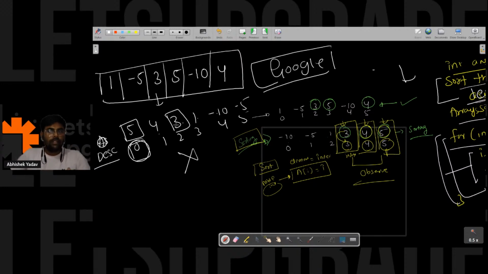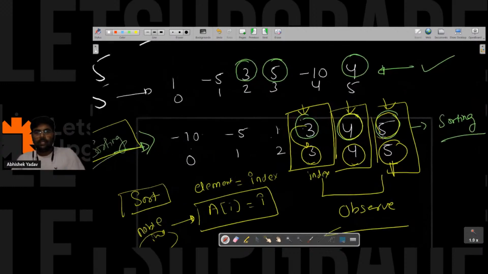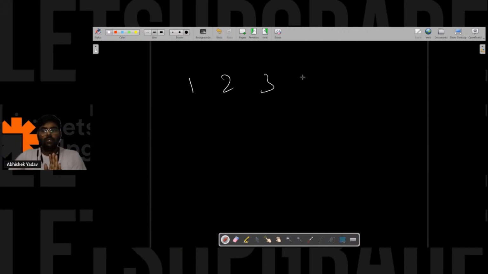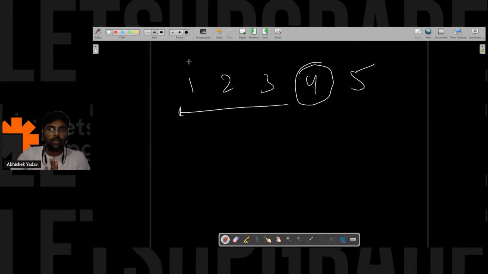For 3, what you are doing here, guys? After sorting the data, for 3 you are checking how many elements are smaller in the left hand side part. Yes or no? So if you have 1, 2, 3, 4, 5, in order to check how many elements are smaller than 4, you will check the left hand side part, because this data is sorted in ascending order.